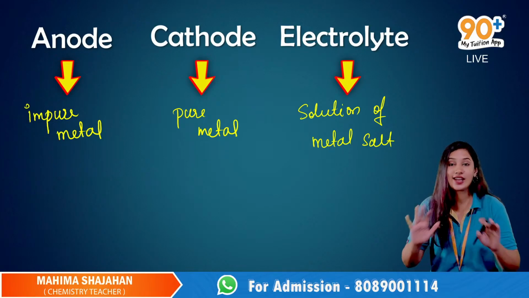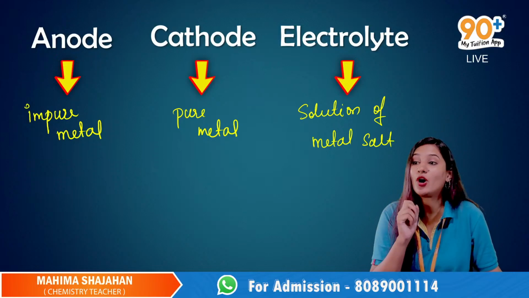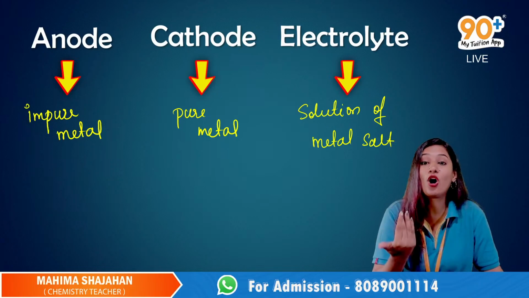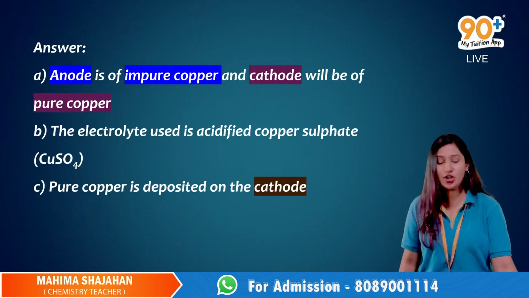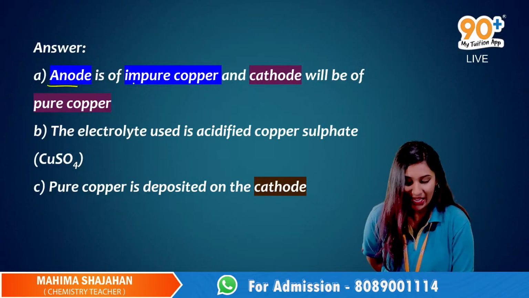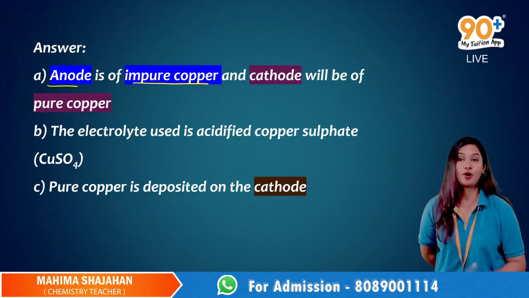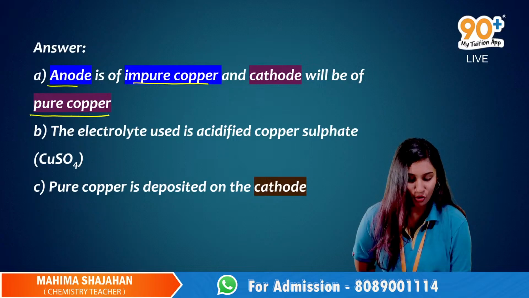Okay, clear? Yes. So in the question they have asked about the electrolytic refining of copper. So what will be your anode? Anode will be impure copper. And what will be your cathode? Cathode will be pure copper.